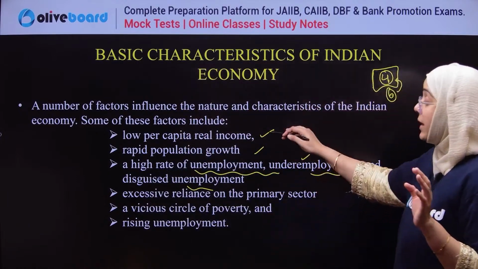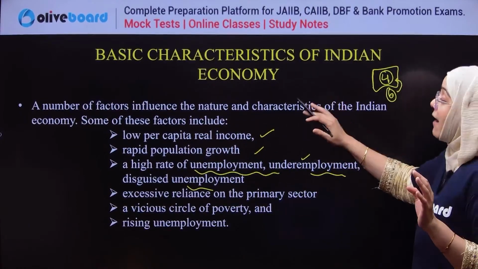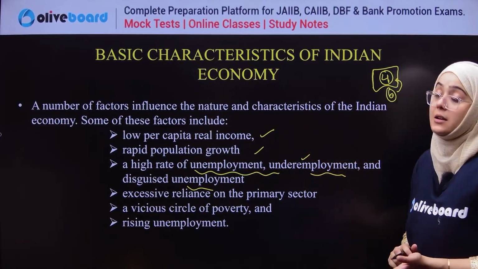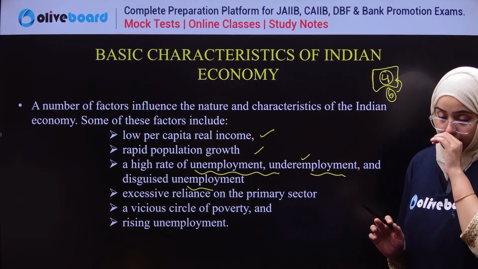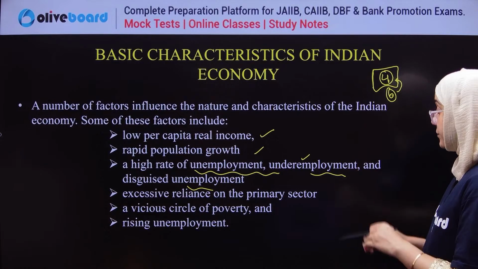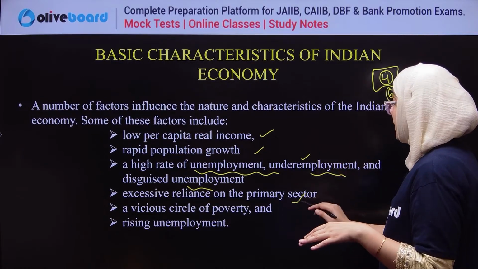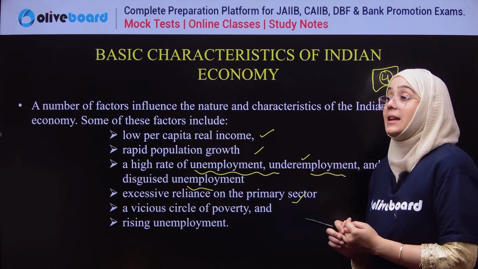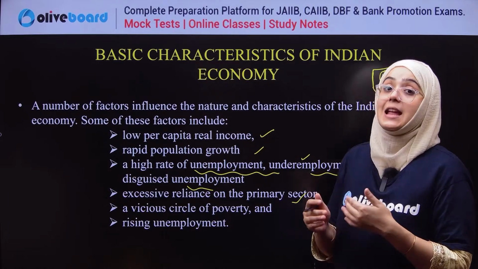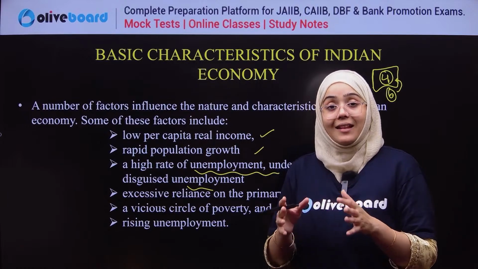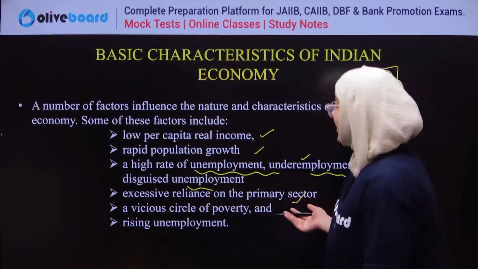So we have low per capita income, rapid population growth, and a high rate of unemployment, underemployment, and disguised unemployment. We have excessive dependency on the primary sector. You must know that India is primarily engaged in agriculture and allied sectors, so we are excessively dependent on the primary sector.